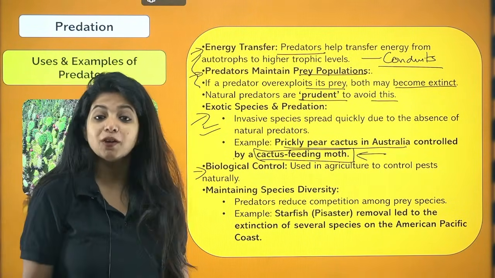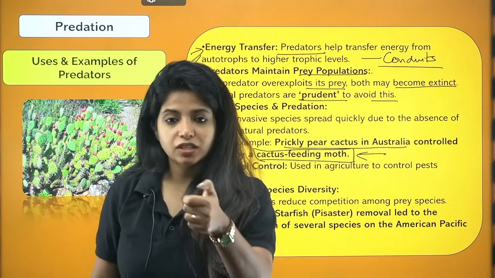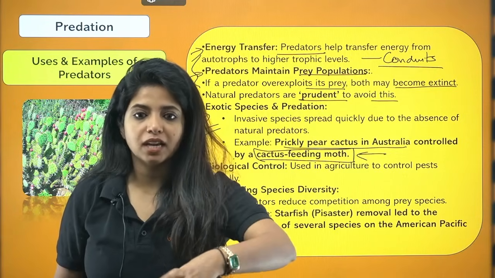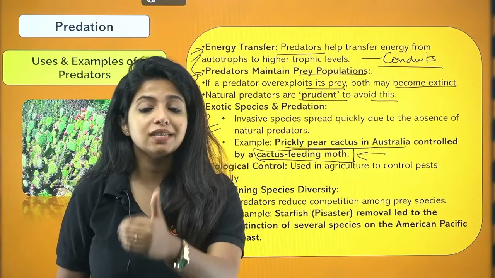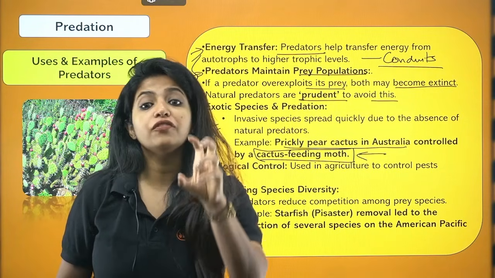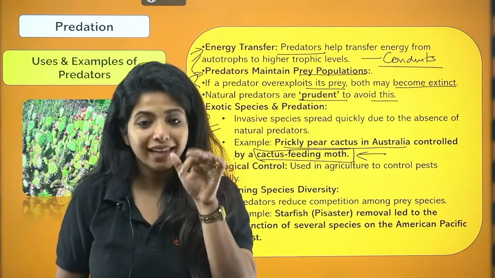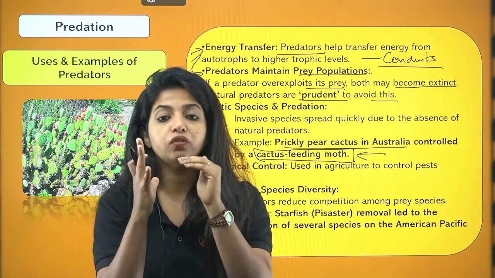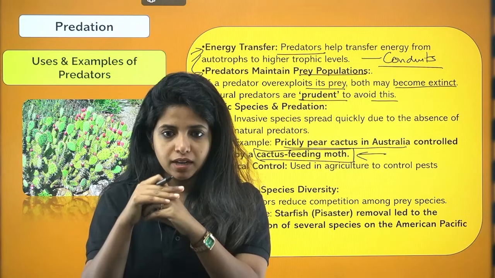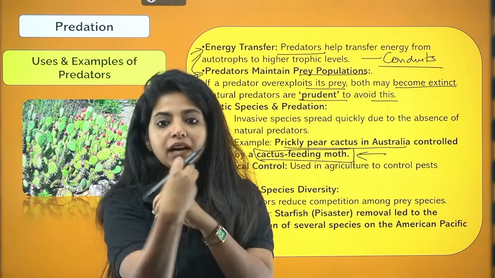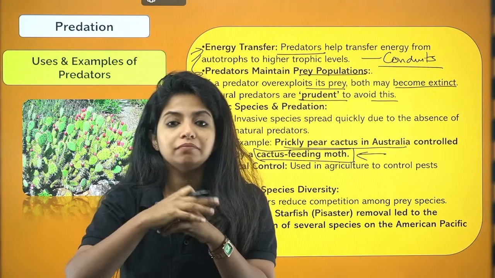Now the next thing: predators are also good biological control agents. You might have heard about biopesticides. Pesticides are usually chemicals we add on the plants, and basically they will not allow the pest to grow. Biopesticide means an organism that feeds on another organism that acts like a pest. For example, the caterpillar is a pest for plants. Why? Because it feeds on the leaves of the plant. What if I introduce some organism that will be eating, or basically killing, this caterpillar?